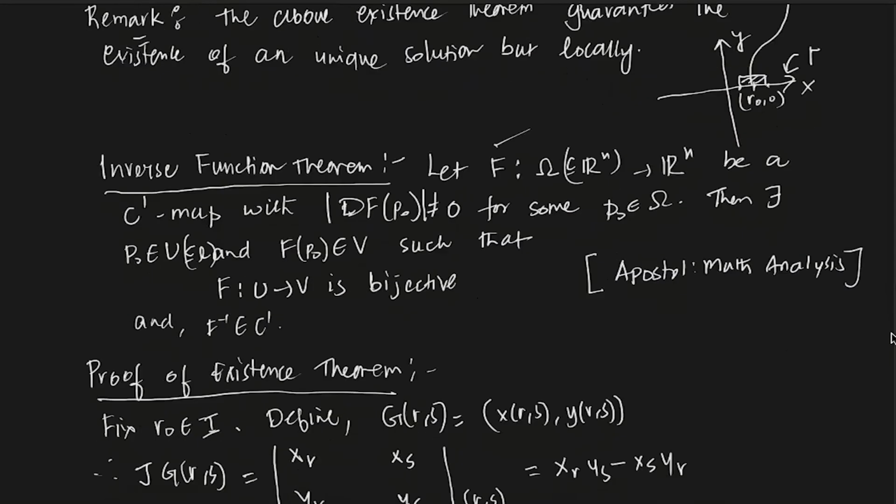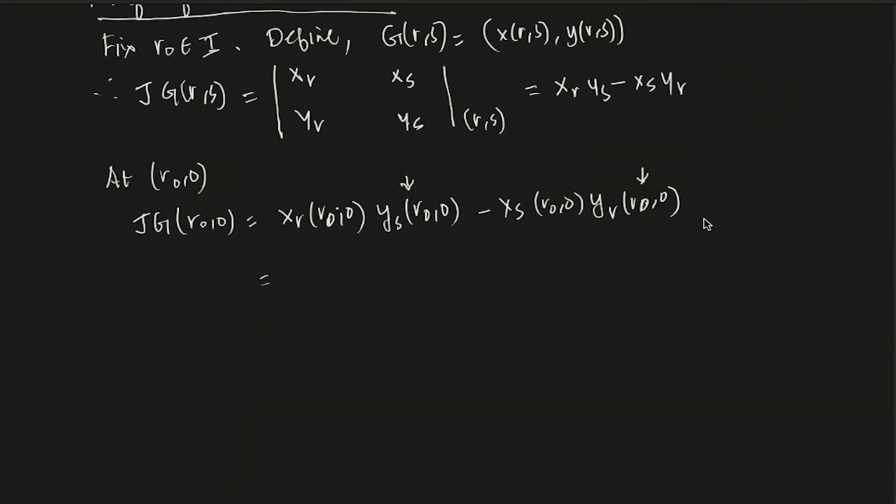So let us write down the characteristic equation. Okay, so this is there, so we have to calculate this thing. Let's say this is, maybe, star.